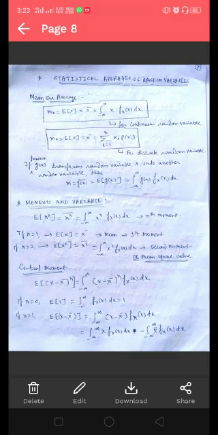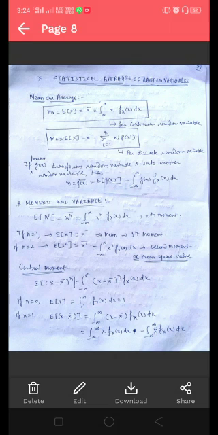Now, if n equals 1, then the expected value of x equals x bar, that is the mean value, which is the first moment. For the second moment, if n equals 2, then the expected value of x square equals x bar square is obtained by integrating from minus infinity to infinity x square into the PDF fx of x dx, which is called the second moment, also called the mean square value.